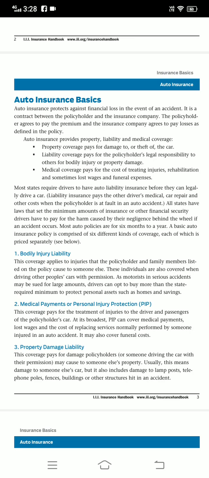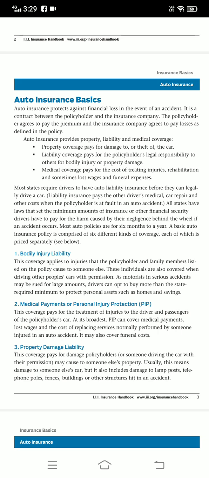Auto insurance basics. Auto insurance protects against the financial loss in the event of an accident. It is a contract between the policyholder and the insurance company. The policyholder agrees to pay the premium and the insurance company agrees to cover the loss as defined in the policy. Auto insurance provides property, liability, and medical coverages.